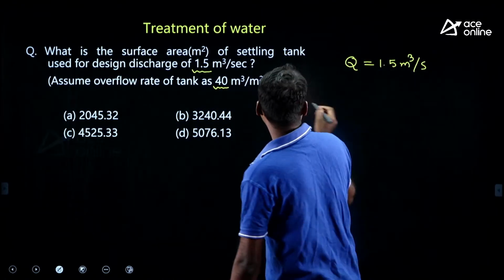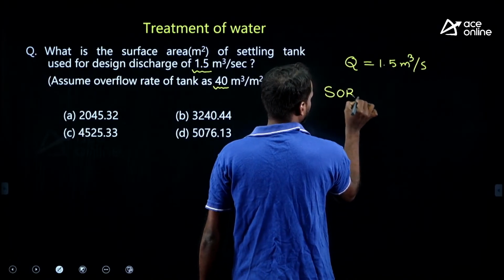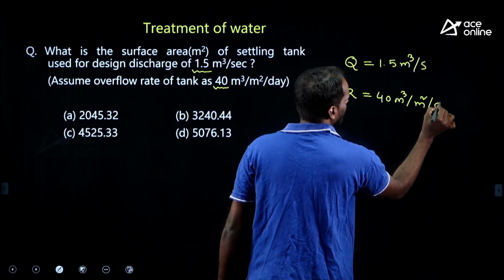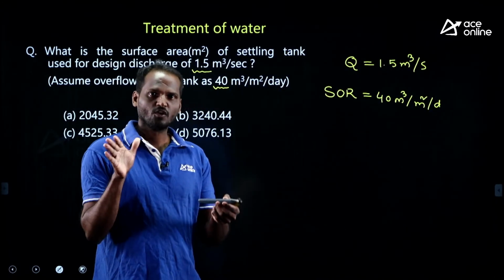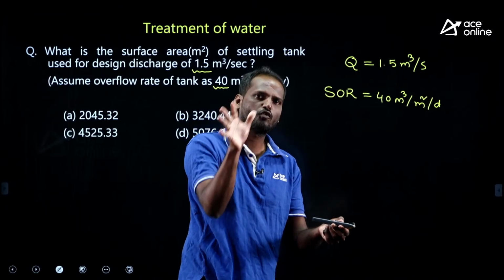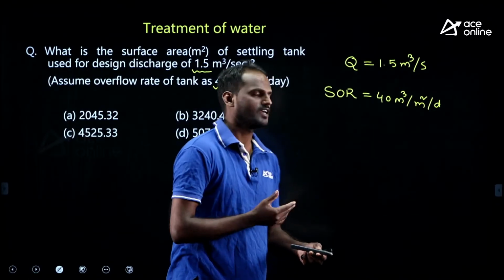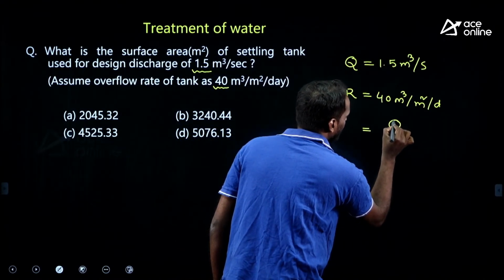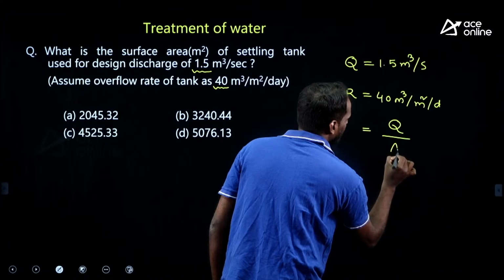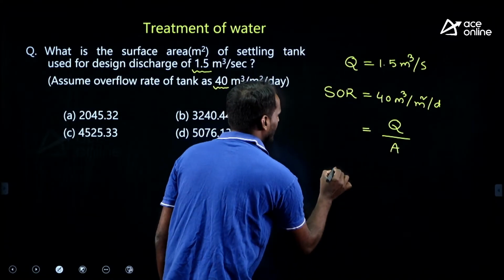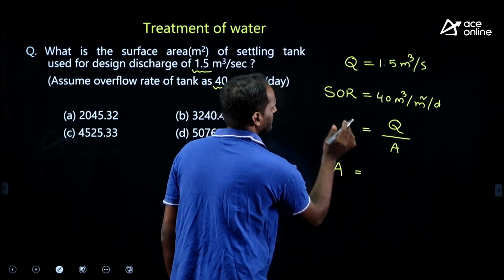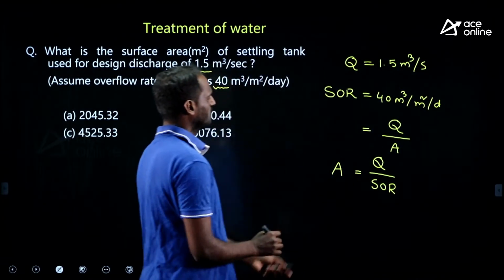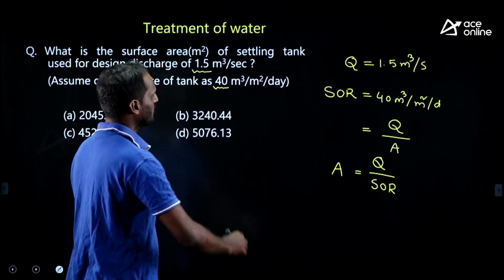What is surface overflow rate? Surface overflow rate SOR is equal to 40 meter cube per meter square per day. Surface overflow, flow of water over a surface area, right. That is what surface overflow rate is. Surface overflow rate means flow per surface area, discharge per surface area. I want area here. Area is equal to discharge by surface overflow rate, very easy. Now solve discharge by surface overflow rate, that will give you area.